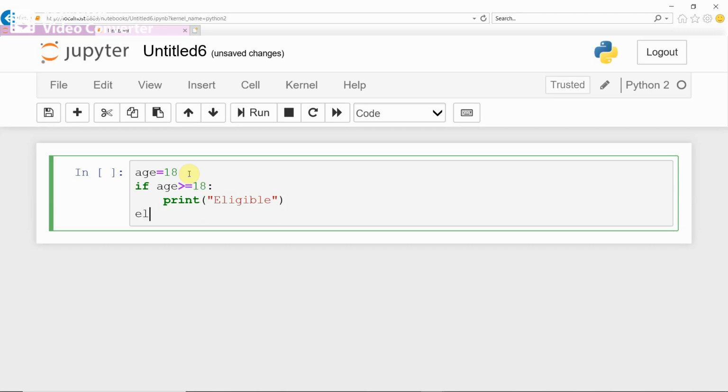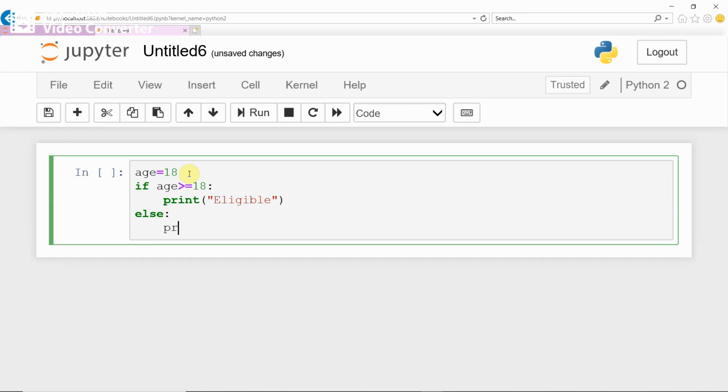Else print not eligible. See here, if age greater than 18, if is keyword, decision making statement or control statement, which is followed by colon. It is very important.